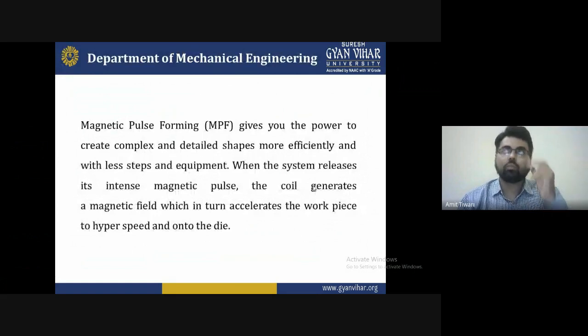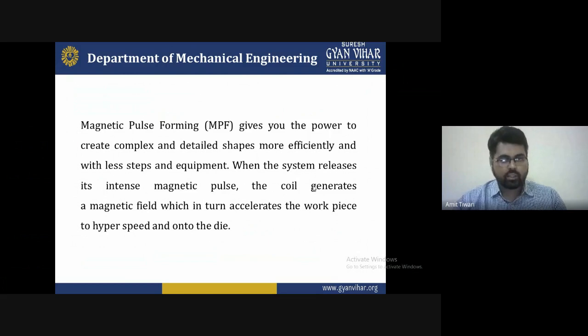Now, what is magnetic pulse forming? Magnetic pulse forming gives you the power to create complex and detailed shapes more efficiently, with fewer steps and less equipment. When the system releases its intense magnetic pulse, the coil generates a magnetic field, which accelerates the workpiece to its hyper speed and onto the die.